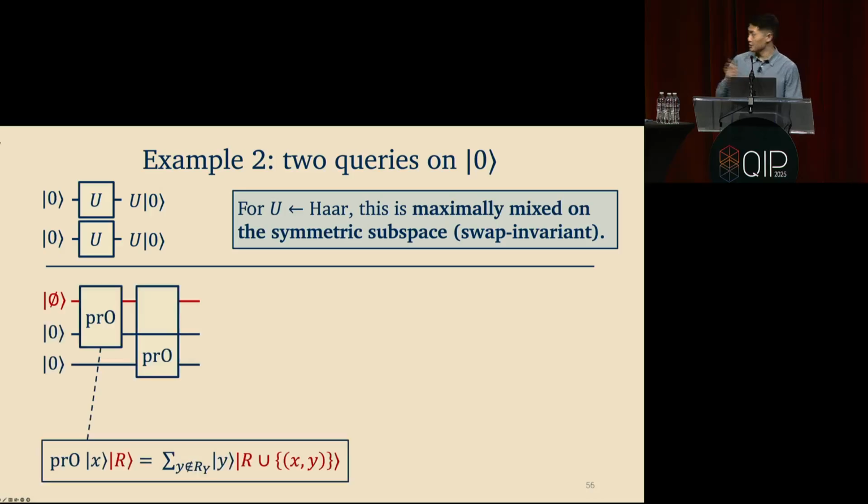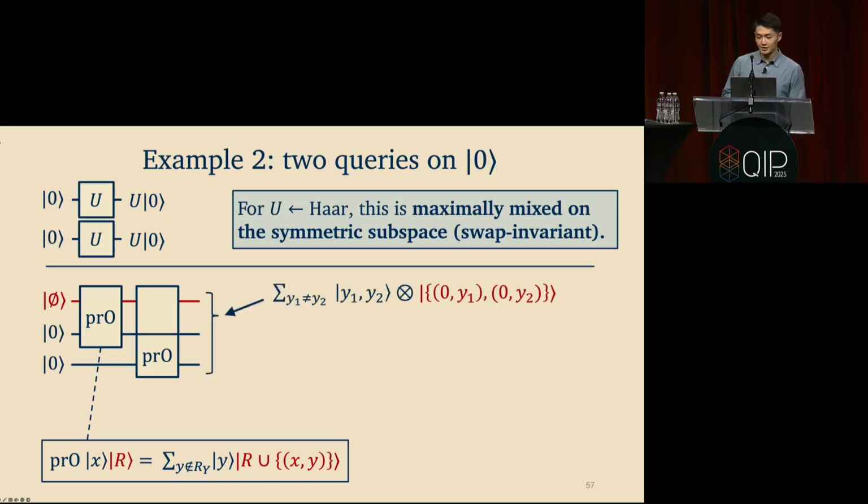And now you want to show that you get essentially the same thing when you replace those 2 calls to the Haar-random unitary with 2 calls to the path-according oracle. And I claim that if you just follow the definition of the path-according oracle, the state that you're going to get at the end, the global state, is going to be the superposition over all n-bit strings y1 and y2 that are distinct, of ket y1, y2 in tensor product with a set that records the ordered pairs 0, y1 and 0, y2. Again, you can ignore the 0 part. This is just a set that records y1 and y2.